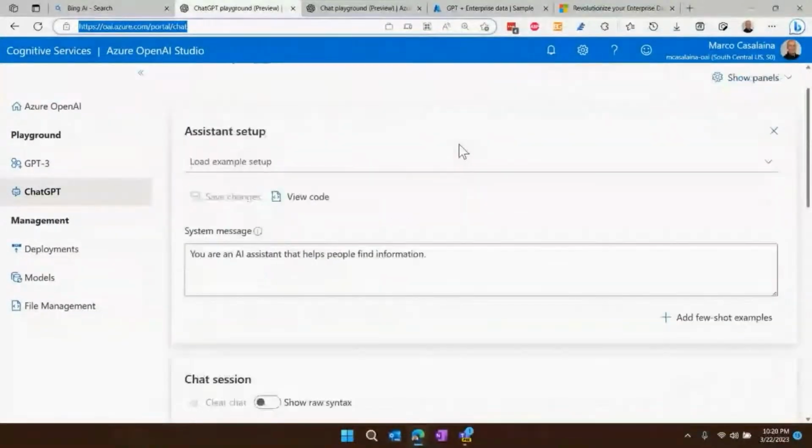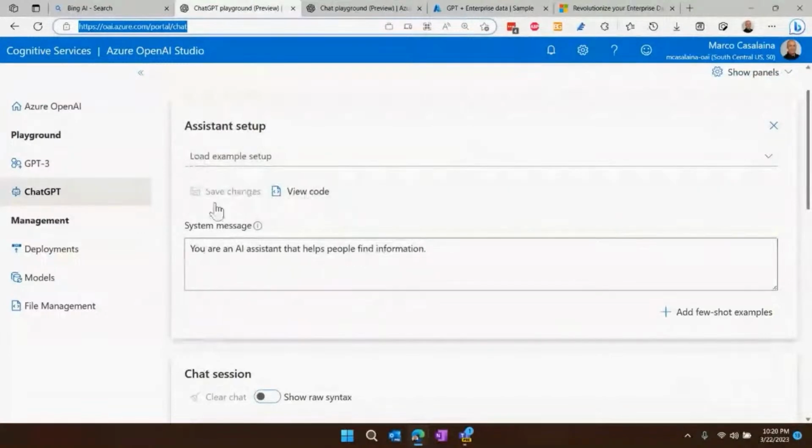All right. So this thing at the top here, the system message, or what we call the meta prompt, this is very important. This is where you give it its instructions. This is where you tell it what its tone should be. This is where you tell it what not to do. For example, maybe you want to say, don't make jokes about politicians or something like that. Right. So you give it all these instructions up here in the system message, and I've done none of that. So right now I've got a wide open system message over here, and basically that means it'll talk about anything.